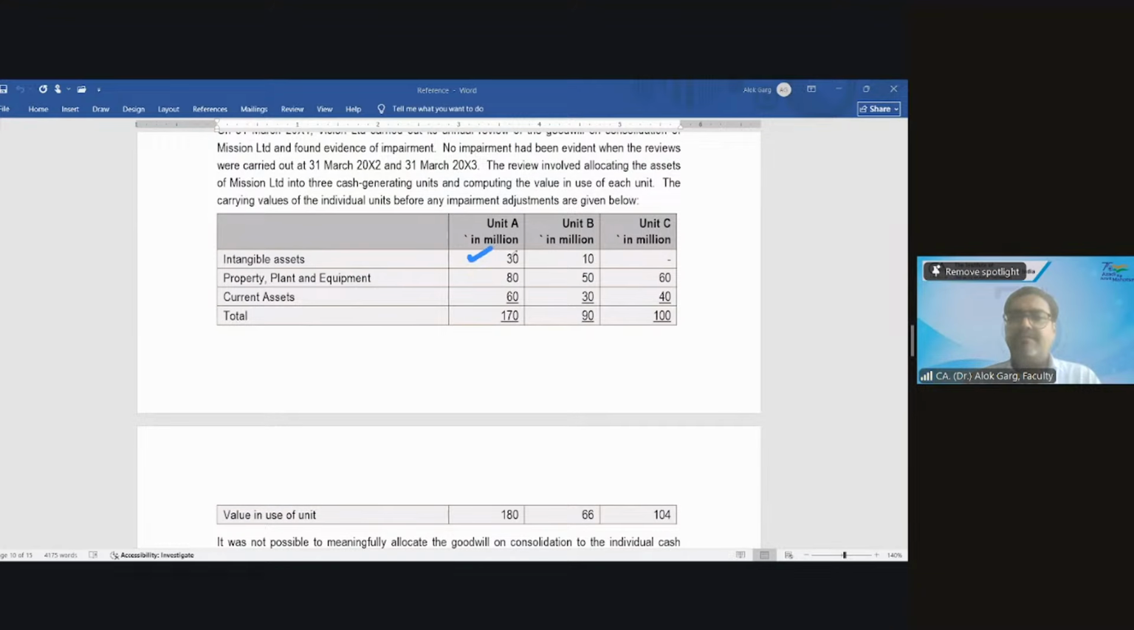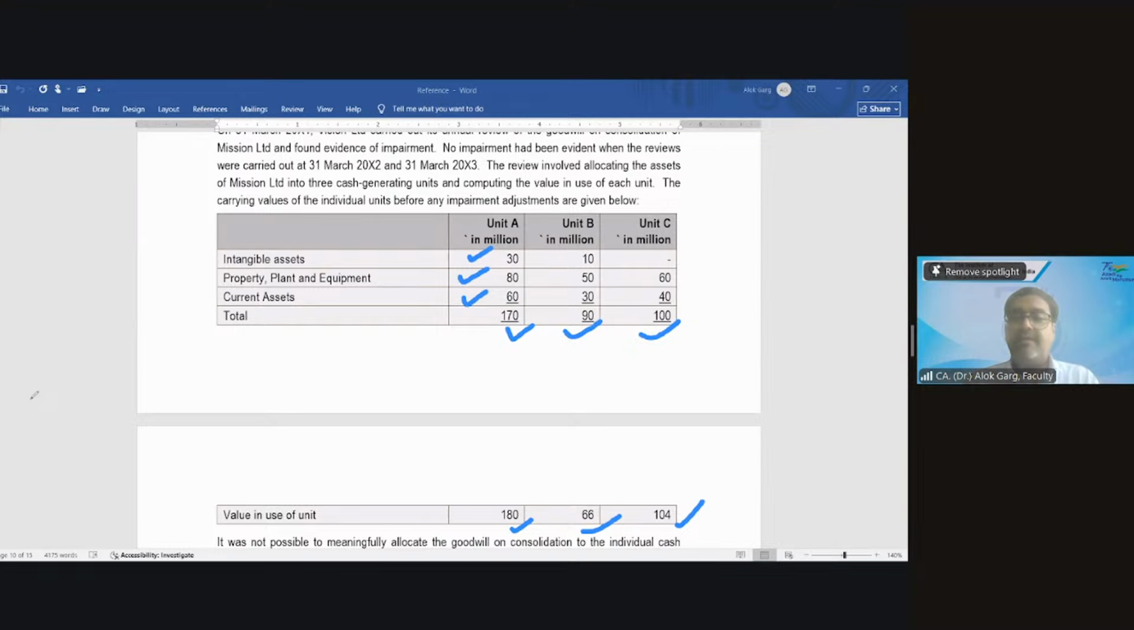Intangible asset, property, plant and equipment, current asset for Unit A, Unit B, Unit C. These are the carrying values, and the value in use is also given. So the value in use is 180, 66, 104. So tell me one thing. The carrying value of this cash generating unit is 170, and the value in use is 180.